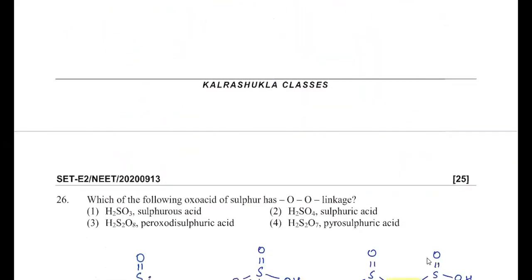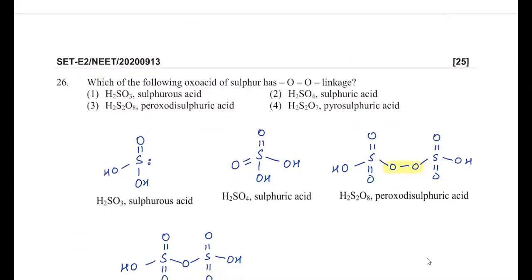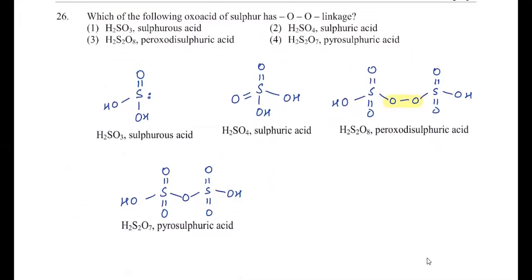Question number 26, it's given which of the following oxo acids of sulfur have O-O linkage. That means you have to check peroxy linkage, which you can verify by name, it's peroxodisulfuric acid. So your answer must be third.